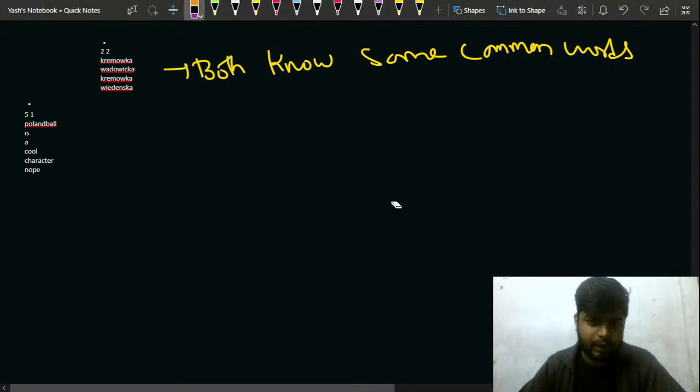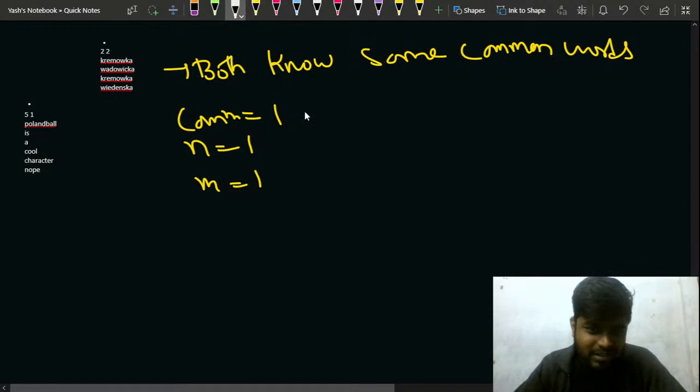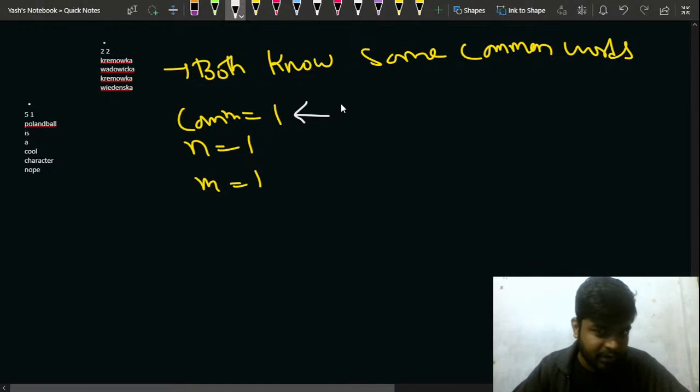Right. So let's say the number of common words is 1, and n is 1. That is one word that is not known to the second player, and one word that is not known to the first player. Whichever player it is, player 1 or player 2, both will try to go towards the common word first. They will try to speak the common words first, so that the other player doesn't get more common words compared to them. So the first player comes in and player 1 speaks this word.